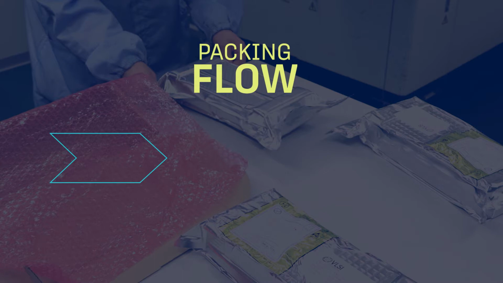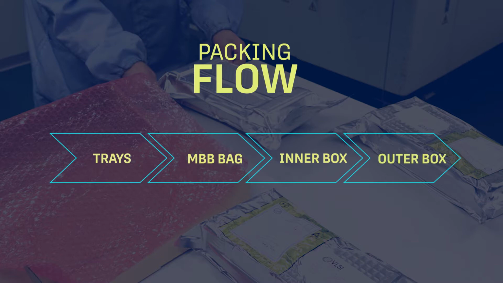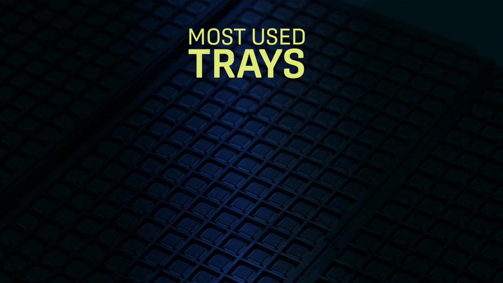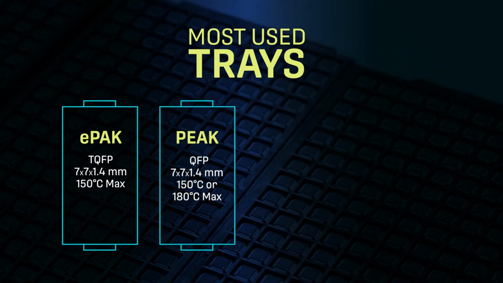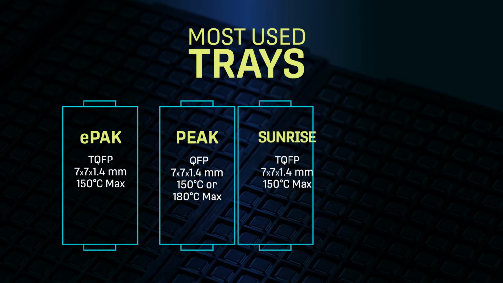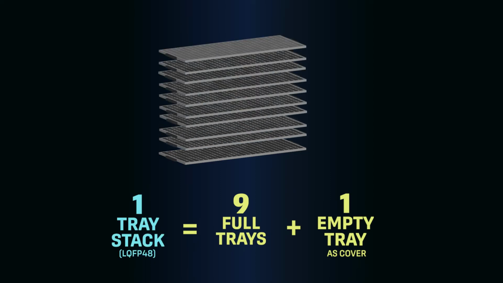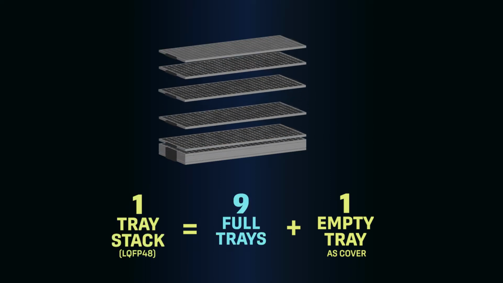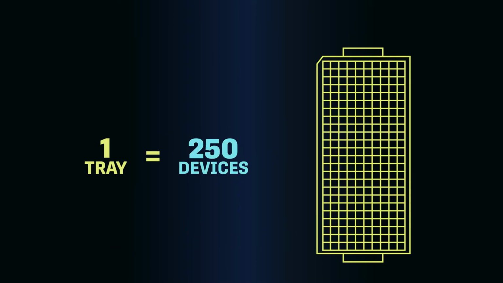The packing flow: trays, moisture barrier bag, inner box and outer box. The following trays are typically used: EPAC TQFP, Peak QFP, Sunrise TQFP, and ASE LQFP 7x7x1.4 mm. One tray stack of LQFP 48 will consist of 9 full trays and 1 empty top tray as cover. One full tray takes 250 devices.